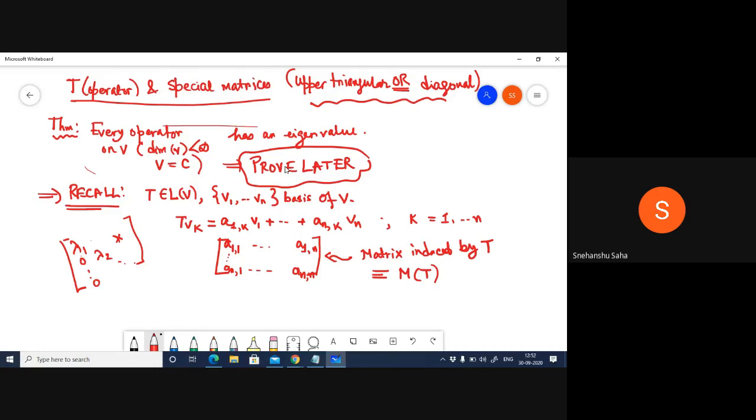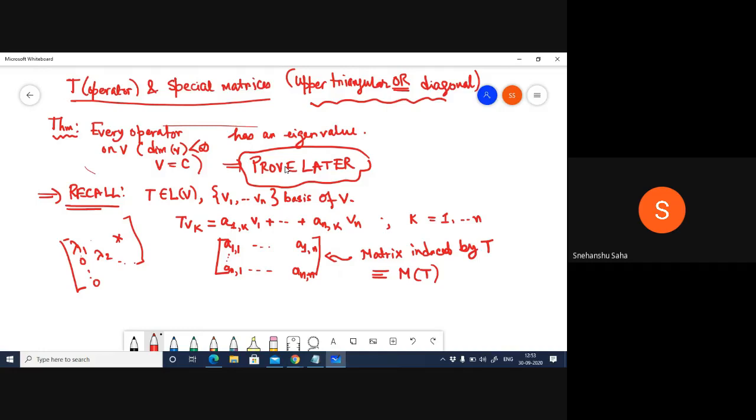Does this make sense? Just so that we are clear, let lambda be an eigenvalue of T, and let V be a corresponding non-zero eigenvector. You can expand this V onto a basis of the vector space. Remember, if you have a basis on a finite dimensional vector space, you can extend that basis to its superspace. We have seen this. This is called an extension of basis, from a lower dimensional vector space to a higher dimensional vector space.